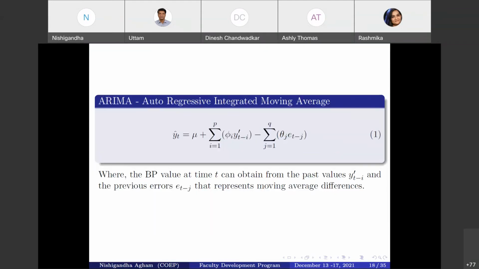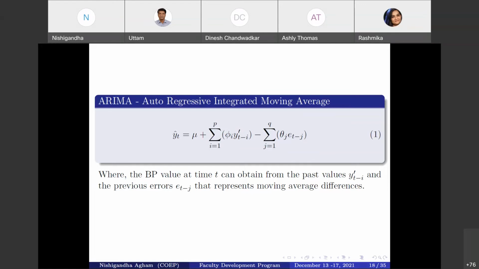Here YT dash is the value of the BP which we receive from this LSTM network. What do P and Q represent? P is the order of the AR part, that is the auto regression part of this ARIMA model, which is the number of lags. And Q is the order of the MA, the moving average. It calculates the number of lag forecast errors.